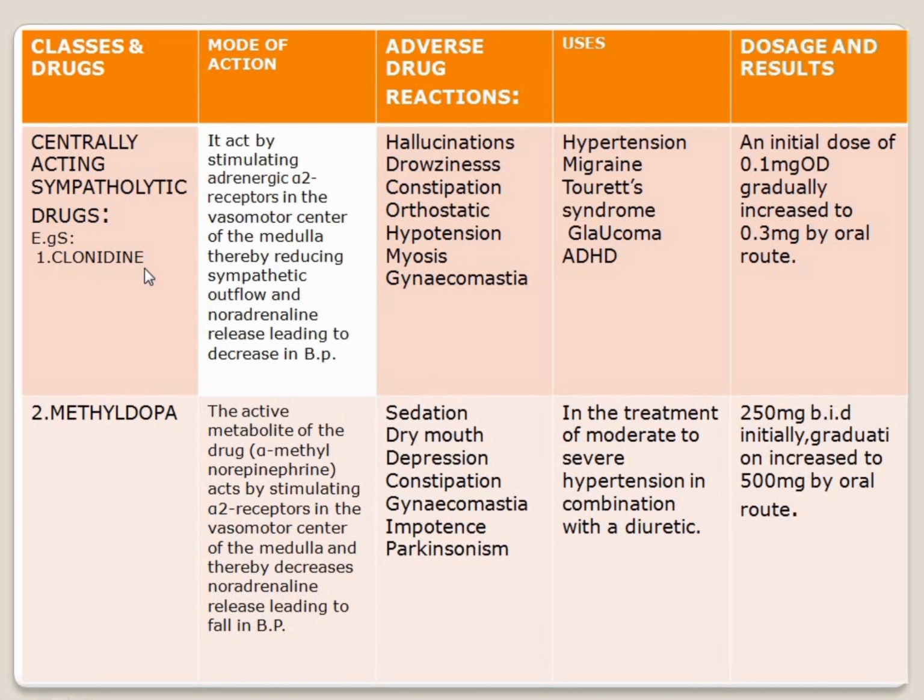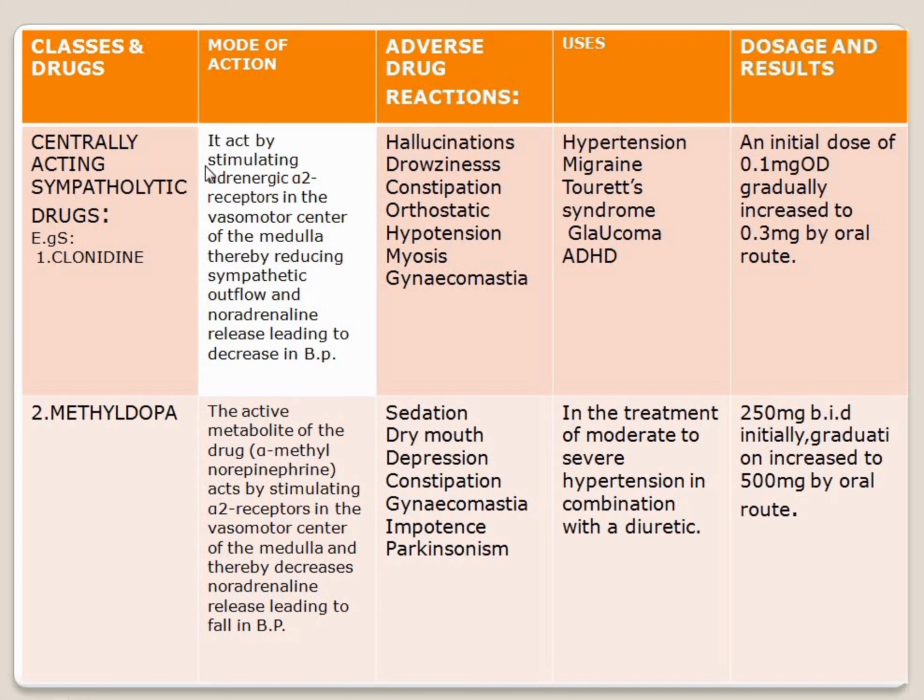So what happened? This acts on the brain. In that brain, we know the medulla is present. Centrally acting means CNS, so it acts on the CNS. The CNS includes the brain and spinal cord. So this will act on the brain. There are three parts in the brain: forebrain, midbrain, and hindbrain. It acts on the hindbrain, in which the medulla is present. Okay, let's see how it will act.